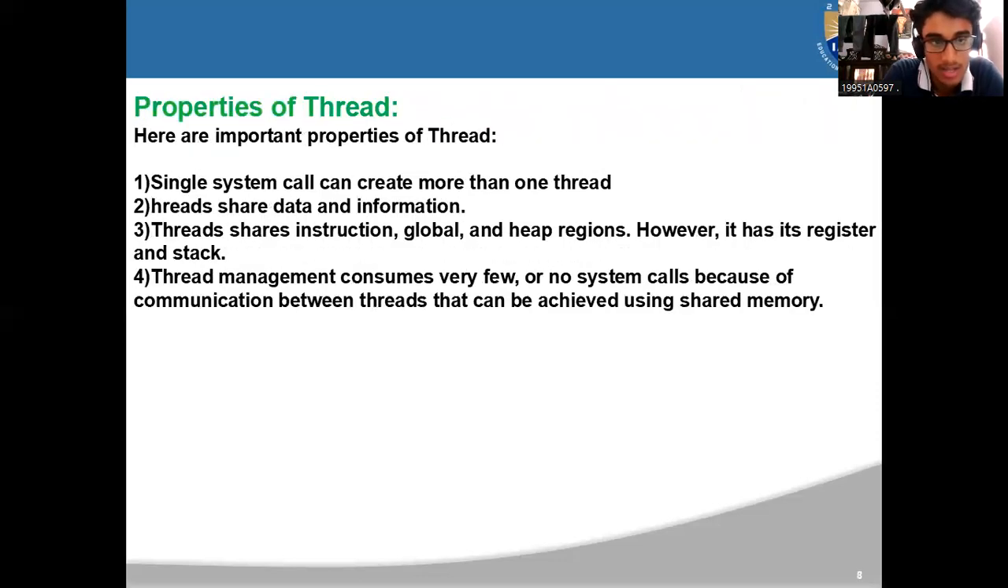So here a single system call can create more than one thread, and also, in threads, sharing data information is easier. They share more types of instructions, which are global and heap regions, and it consumes very few or no system calls because the communication between the threads can be achieved using shared memory.